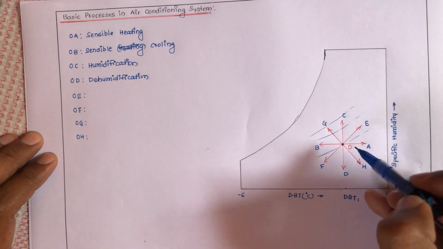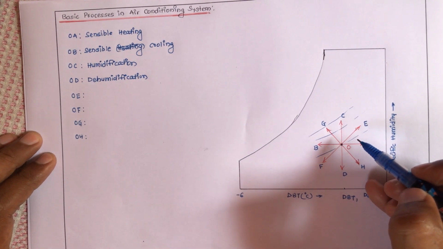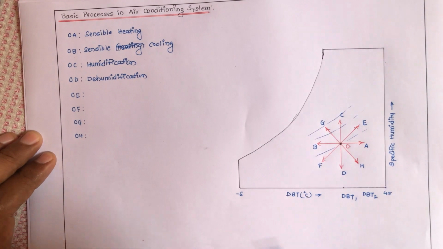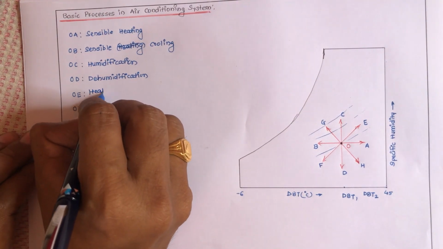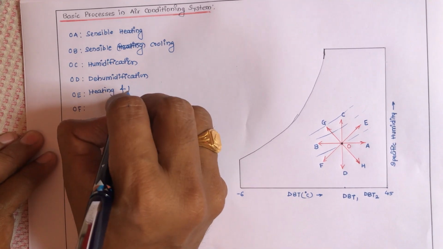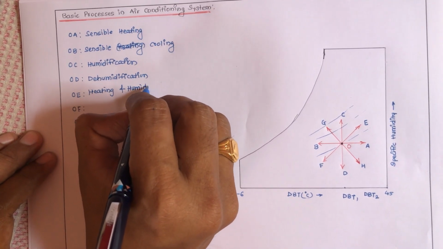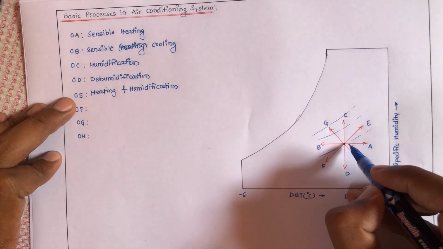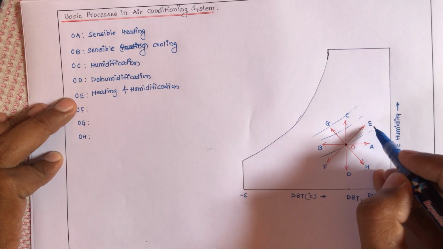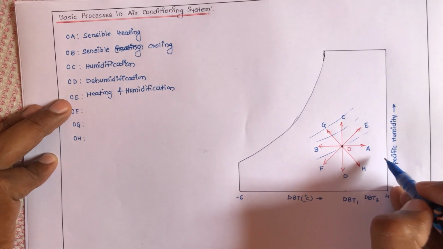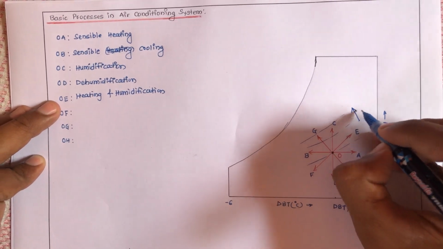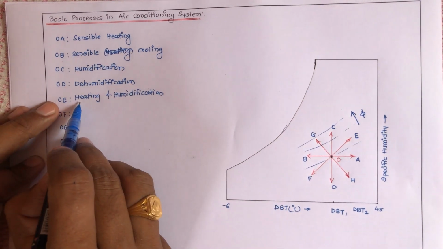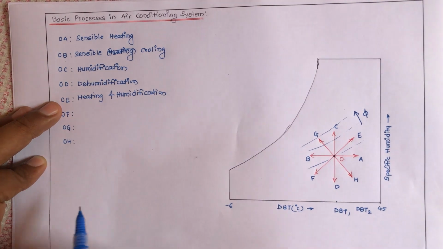Now next let us consider this OE. That OE is nothing but heating as well as humidification. Means what is happening during process OE? As we compare temperatures at point number O and E, the temperature goes on increasing, and we know that in this direction the value of relative humidity also goes on increasing. That's why I can say it is heating and humidification.